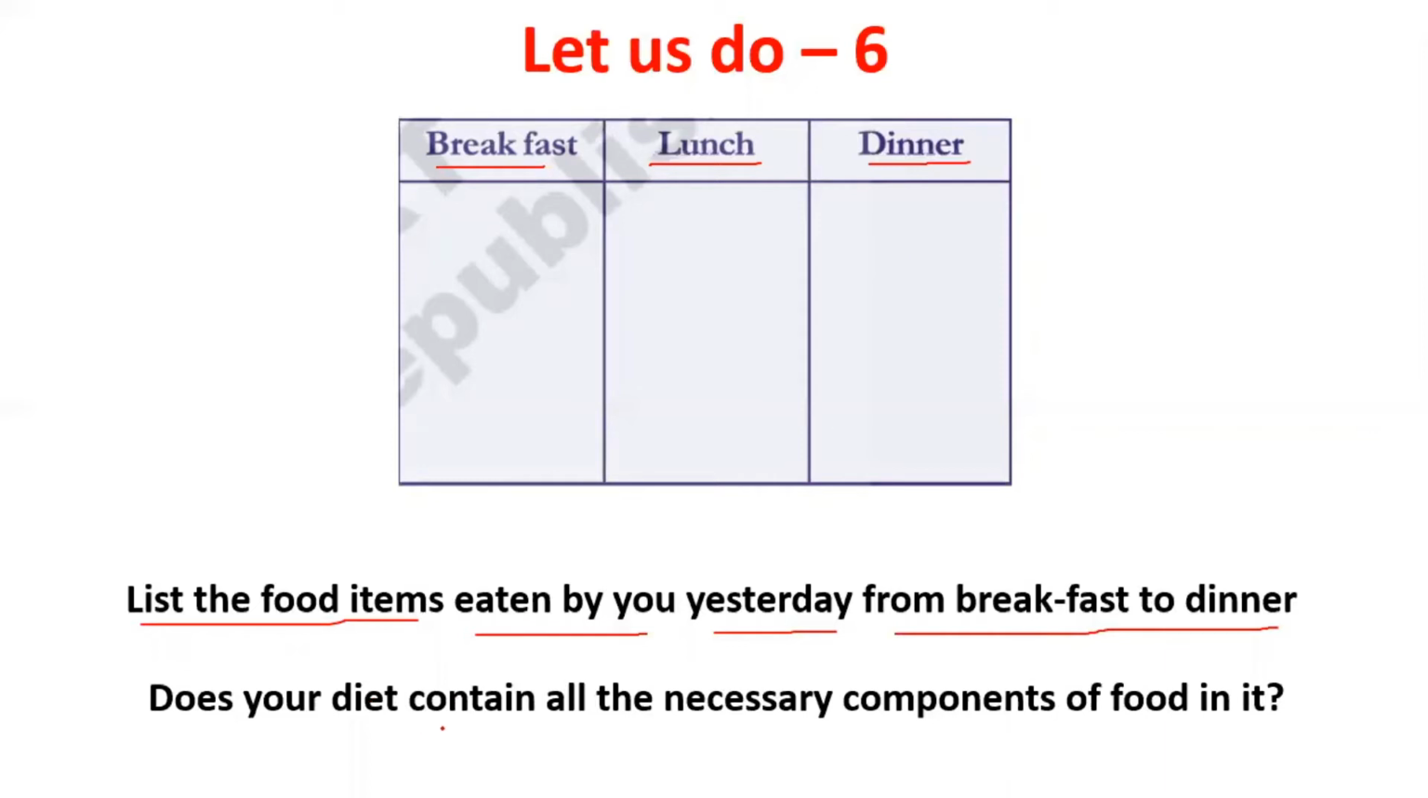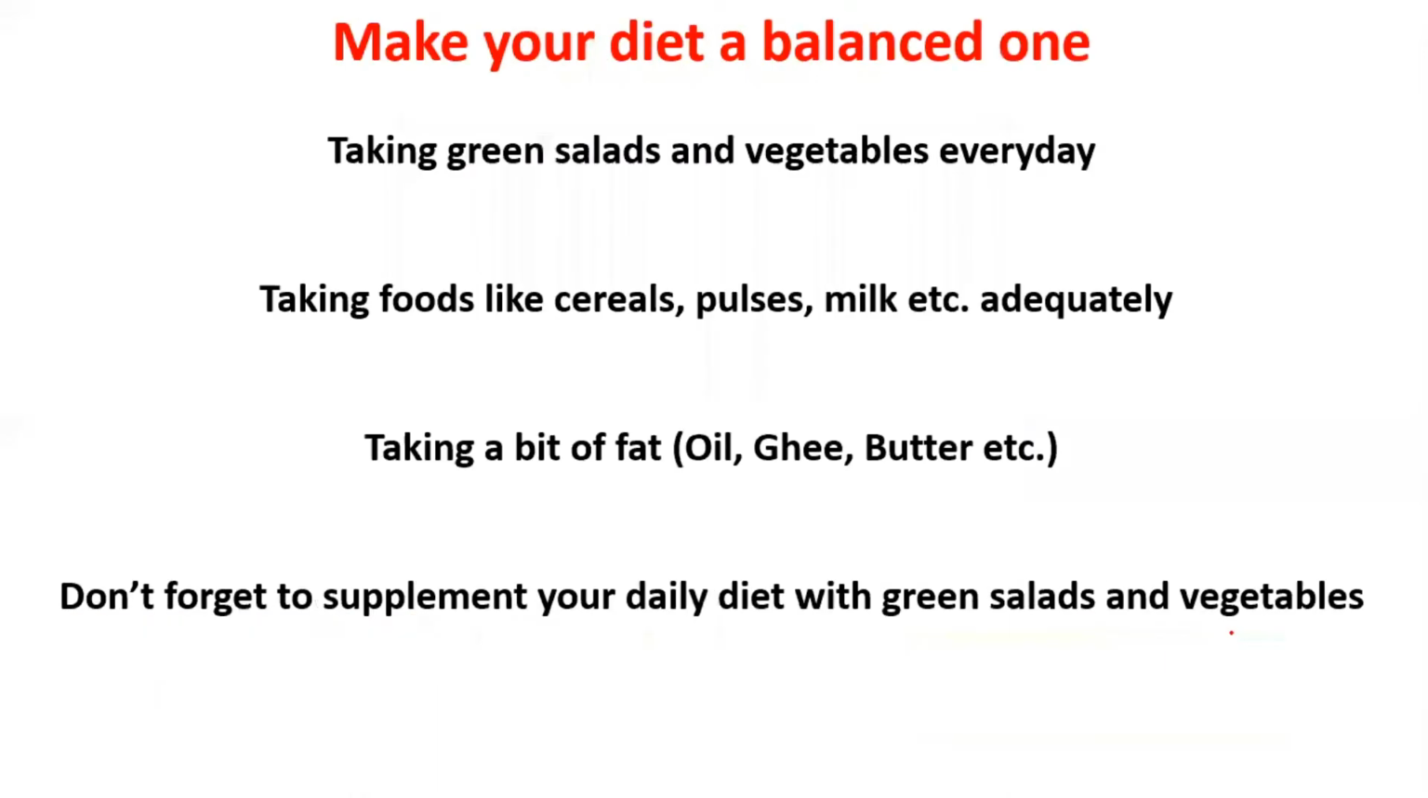Does your diet contain all the necessary components of food in it? We already discussed the components: minerals, vitamins, carbohydrates, proteins, and fats all come under components. Make your diet a balanced one. How to make our diet a balanced one? Take green salads and vegetables every day.